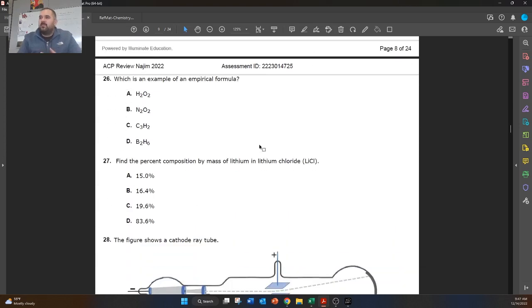All right, which is an example of an empirical formula? An empirical formula is one that can't be reduced. So it's already been reduced and it can't be reduced anymore. So looking at our answer choices, we have H2O2. Is that an empirical formula? No, that's a molecular formula because that can be reduced to HO. N2O2, that can also be reduced to NO. B2H6, that can be reduced to BH3. So any answer choice that's reducible is not an empirical formula. This one can't be reduced because there's nothing that's divisible by both 3 and 2.